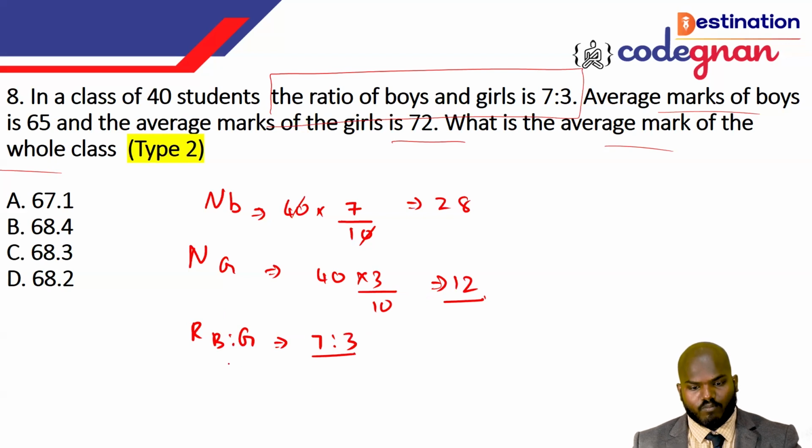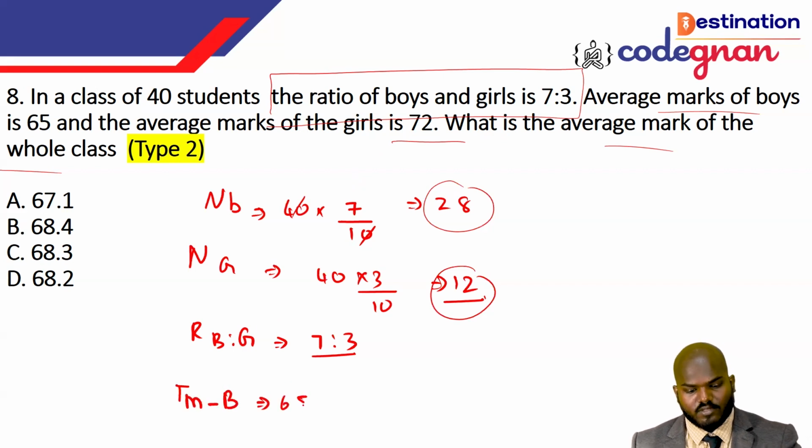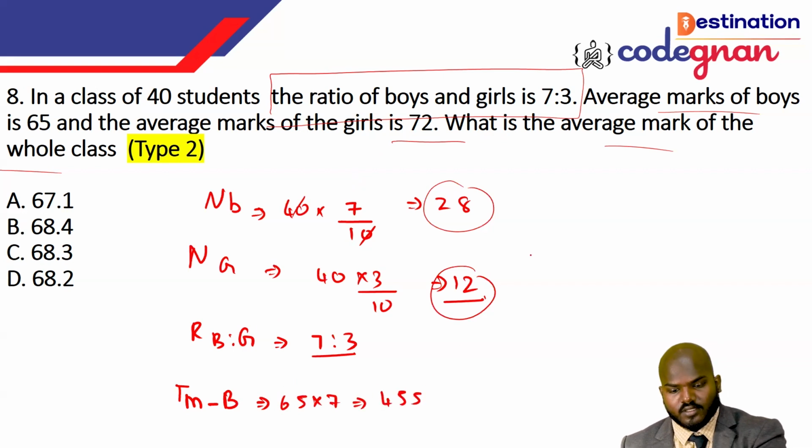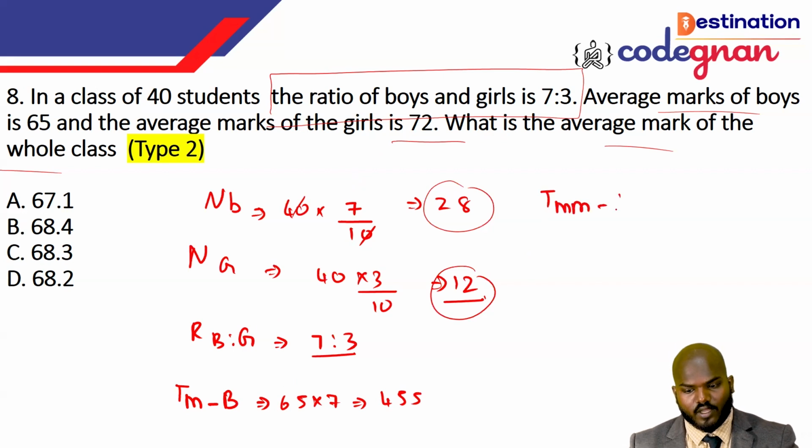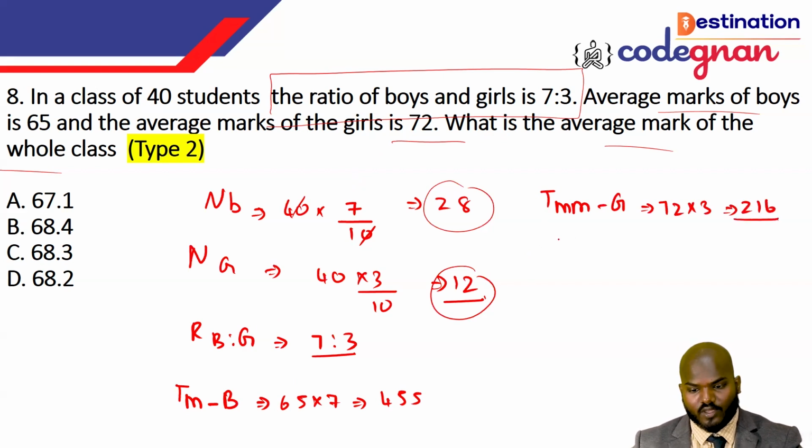Then the total marks scored by the 28 boys and 12 girls is what? You just want to calculate here. They are mentioning that the average marks of the boys is 65, and the average marks of the girls is 72. So the total marks scored by boys is 65 times 7, which is 455. And the total marks secured by girls is 72 times 3, which is 216. If you combine both of them, it will give you the value 671.